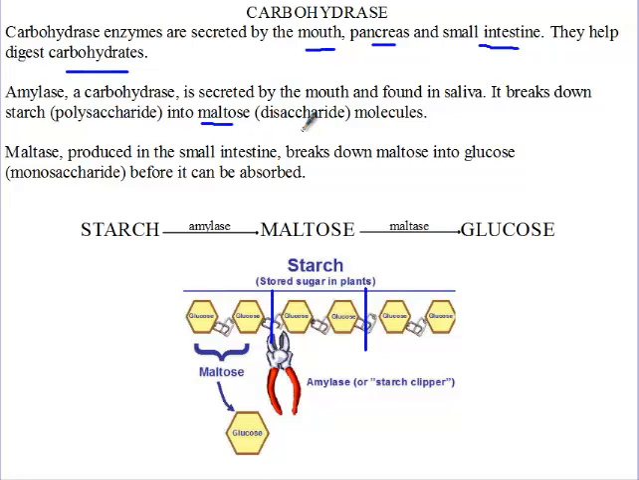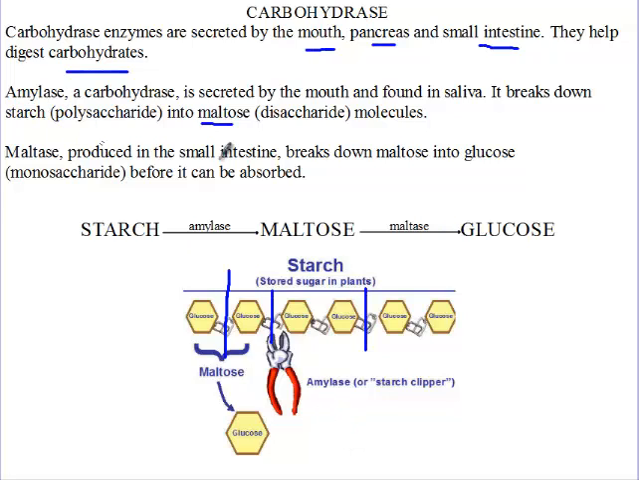Now that is not the simplest form the body needs. So another enzyme called maltase, which is produced in the small intestine, will break down maltose into glucose, so that we get the glucose standing on its own. So amylase will split them into twos, maltase will split them into ones. Now once we get the glucose, the body will then absorb the glucose.